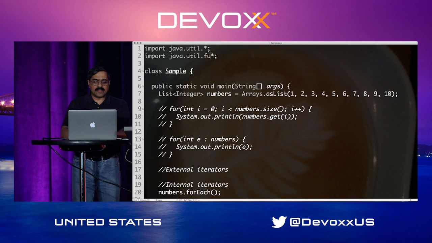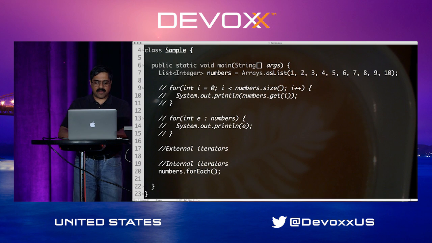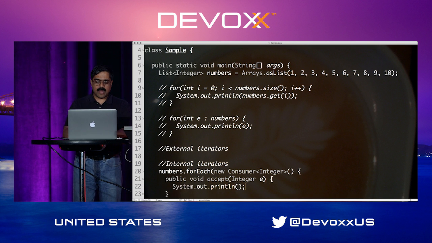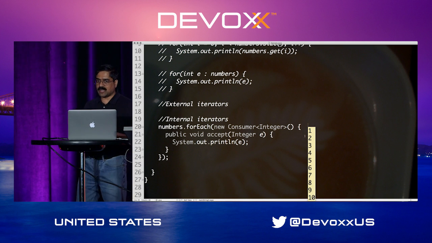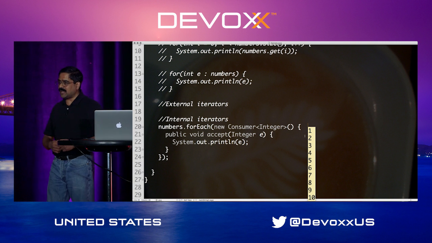But what we can do with this is you can now say forEach, and then you can say new Consumer<Integer>. And then of course, in this case, I'm going to say public void accept(Integer e), and then we could output this element right there. So in this case, you can see the output is exactly the same as before. We didn't have to use an external iterator. We used an internal iterator.